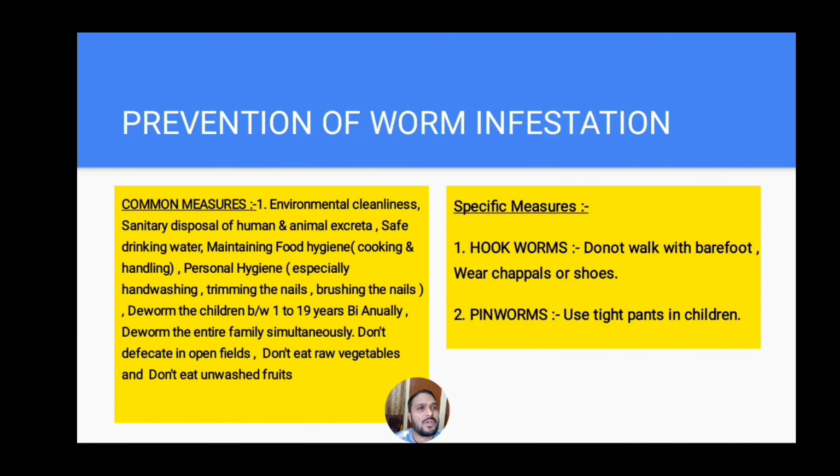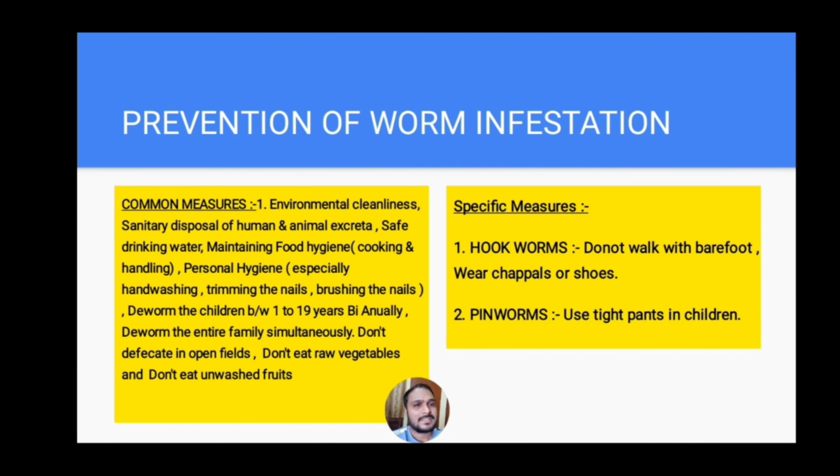And coming to the prevention of worm infestation. Coming to the common measures that can be taken to prevent worm infestation in children. They are environmental cleanliness and sanitary disposal of human and animal excreta, and drinking safe drinking water, and maintaining food hygiene, that means proper cooking and proper handling of the food, and personal hygiene, especially hand washing, trimming our nails